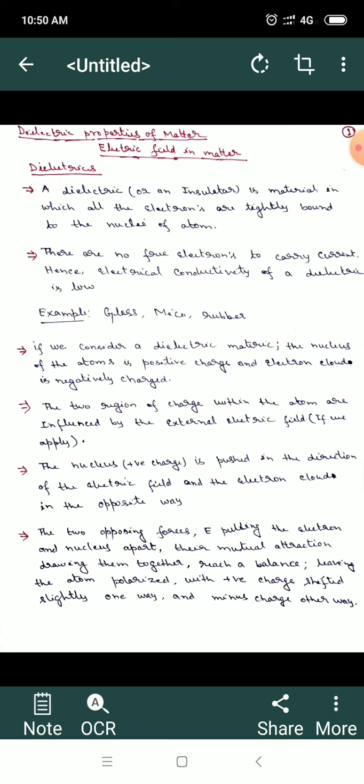As I mentioned earlier, there is a necessary condition: it is necessary that all dielectrics behave like insulators, but an insulator may not be a dielectric. You can understand it in your own way. Let us say that water is an insulator, but if you apply an electric field, in the presence of the electric field water becomes polarized, meaning its charge carriers are induced, so that is why it is known as a dielectric. Wood is an insulator, but it is not a dielectric. I hope you clearly understood the basic difference between dielectrics and insulators.